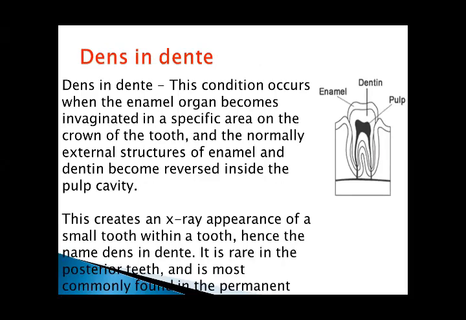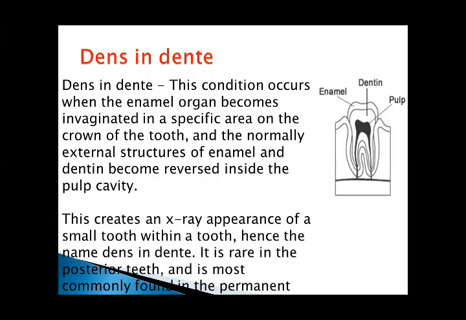Dens invaginatus. This condition occurs when the enamel organ becomes invaginated in a specific area on the crown of the tooth, and the normally external structures of enamel and dentine become reversed inside the pulp cavity. This creates an X-ray appearance of a small tooth within a tooth.